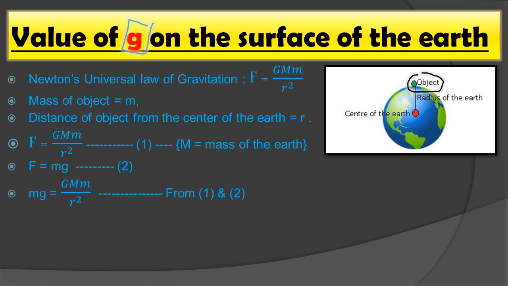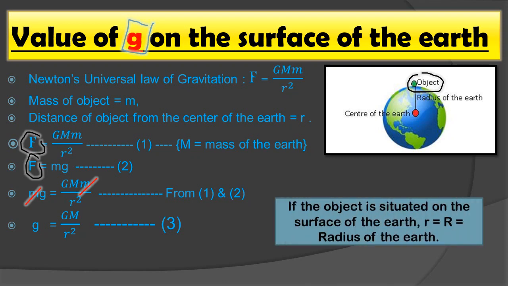Now mg equals GMm upon r square. This equation we get from the combination of equation number 1 and 2. Here force is GMm upon r square, and the other force is F equals mg. So we are equating both equations, that is mg equals GMm upon r square. Now small m and small m will get cancelled because they have the same value. After cancelling both the m, we get the remaining equation as g equals GM upon r square, and this will be our equation number 3.